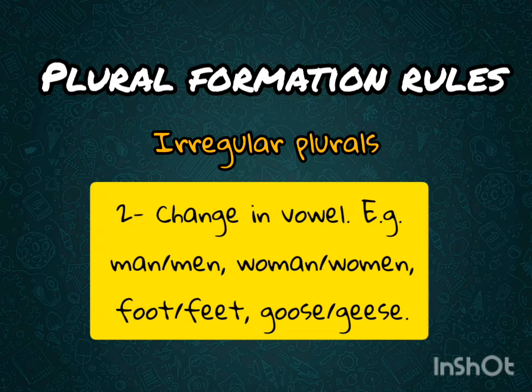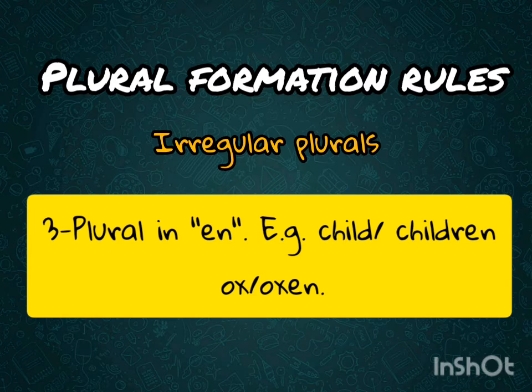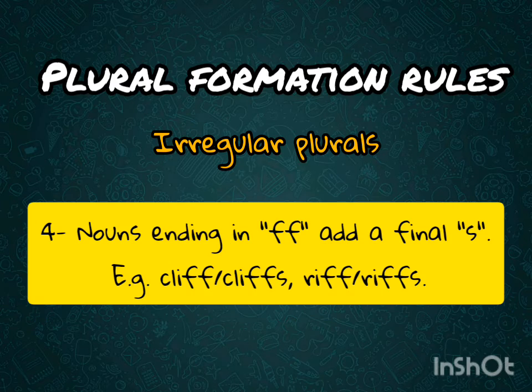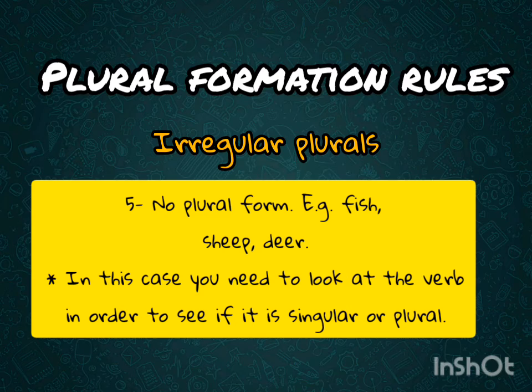Also, we can have plural ending in en, that is to say, for example, child and children, or ox and oxen. Number 4, we have nouns ending in double f that are followed by a final s. Number 5, some nouns do not have a plural form, such as the case of sheep.